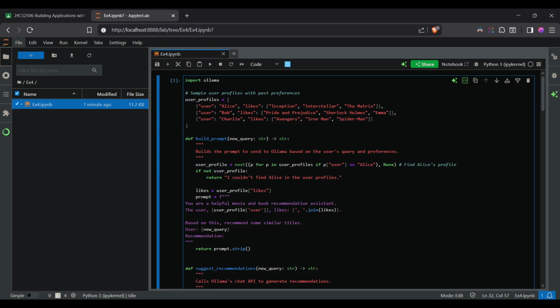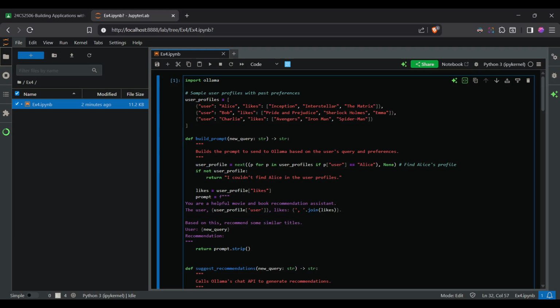For example, we are defining 3 user profiles, like Alice likes Inception, Star, and Matrix. So she likes these, and Bob likes these, Charlie likes these. We are defining a set of user profiles. These profiles are used to simulate stored user data, like how it's stored in a database.